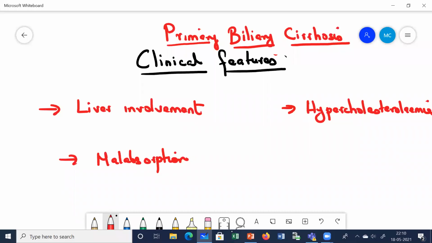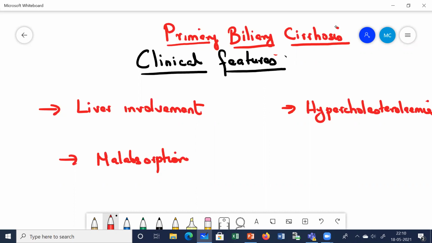Today, the topic of our discussion is biliary cirrhosis. Here we shall be talking about both primary biliary cirrhosis and secondary biliary cirrhosis. Before going into details of primary and secondary, let us first see what you understand by biliary cirrhosis.